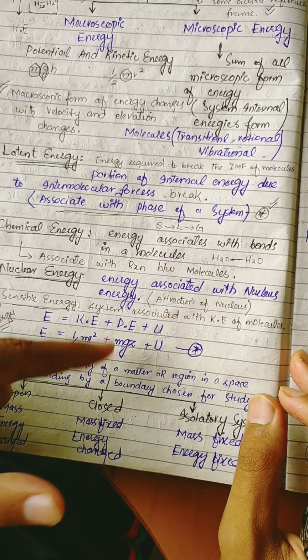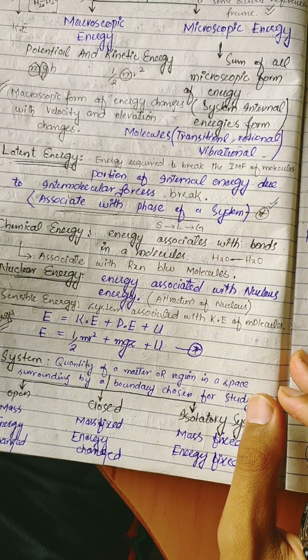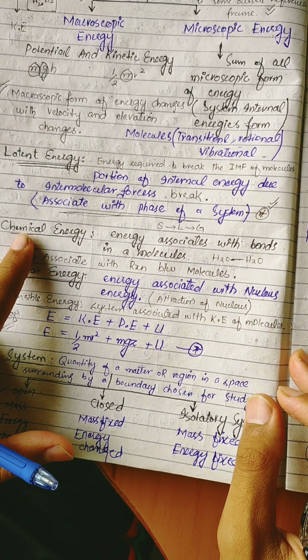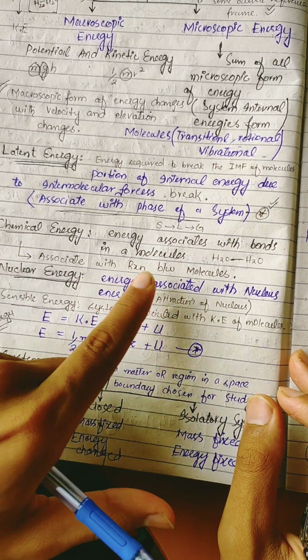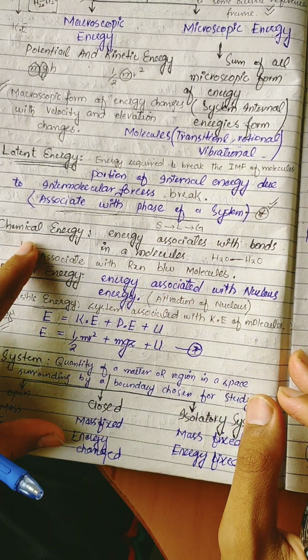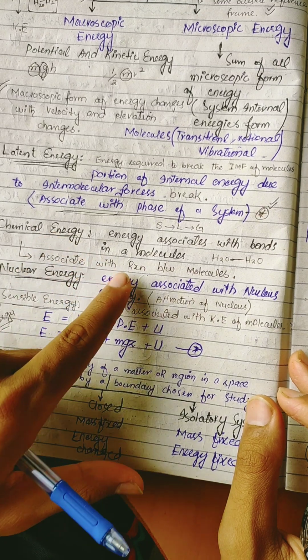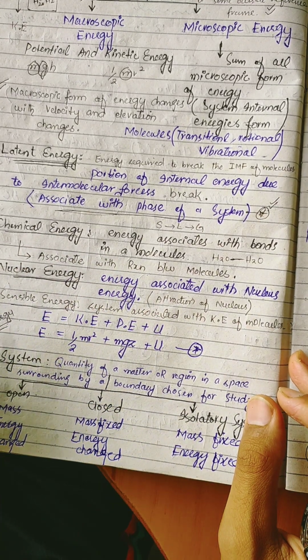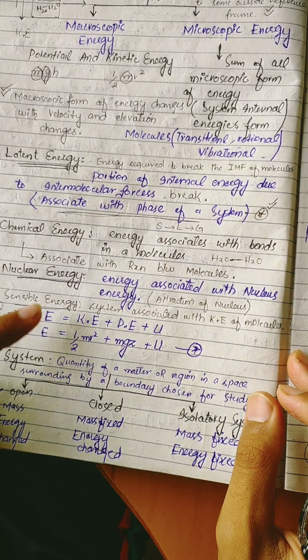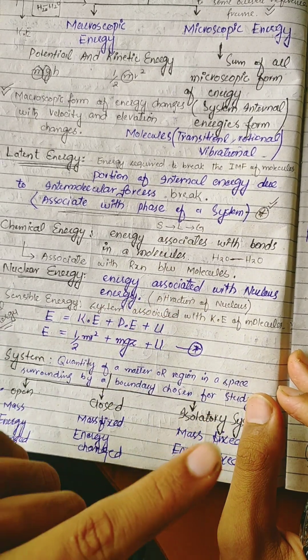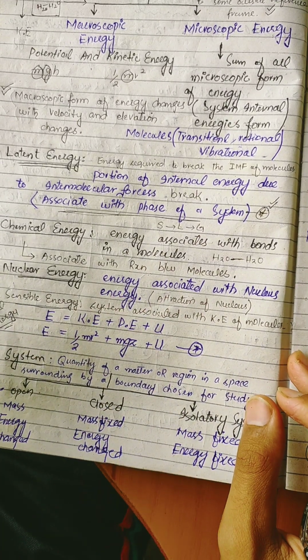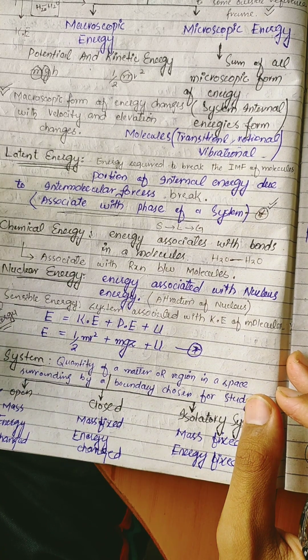Chemical energy is the energy associated with the bonds in the molecule, and this chemical energy is associated with the reaction between molecules. It means chemical energy causes reactions between the molecules. The third one is nuclear energy. Nuclear energy is associated with the nucleus, like the attraction in the nucleus due to protons, neutrons and electrons.